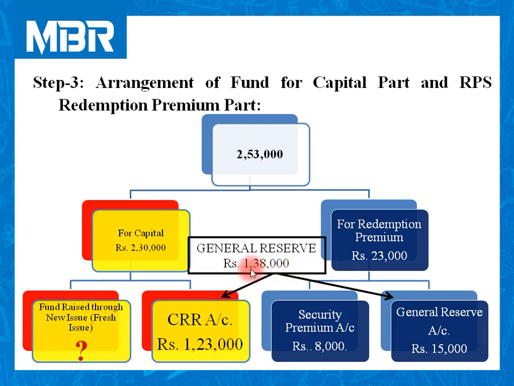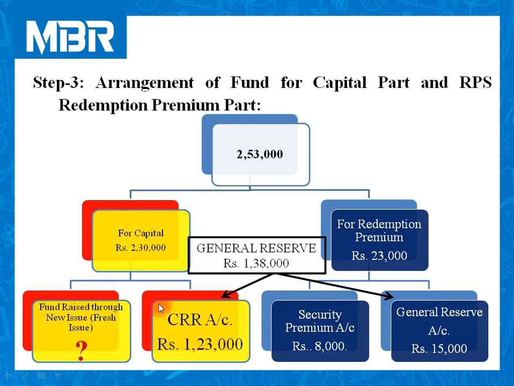Now for a student of commerce, it's very easy to understand the relation. Out of these 1,38,000, we have transferred rupees 15,000 over here. हमारे पास 1,38,000 रुपए हैं, उसमें से हमने 15,000 रुपए आरपीएस रिडम्पशन प्रीमियम को एडजस्ट करने में लगा दिए। इसका मतलब आउट ऑफ रुपीज 1,38,000 we have utilized rupees 15,000 to adjust RPS redemption premium. So 1,38,000 minus 15,000.